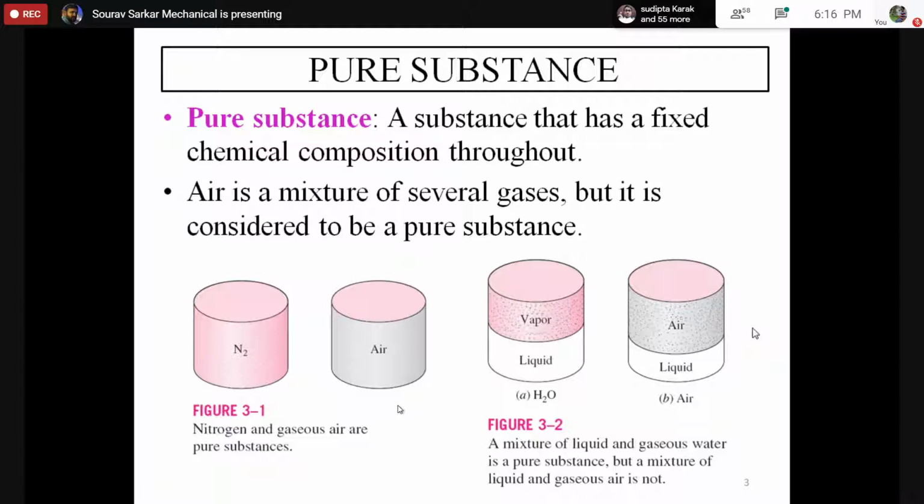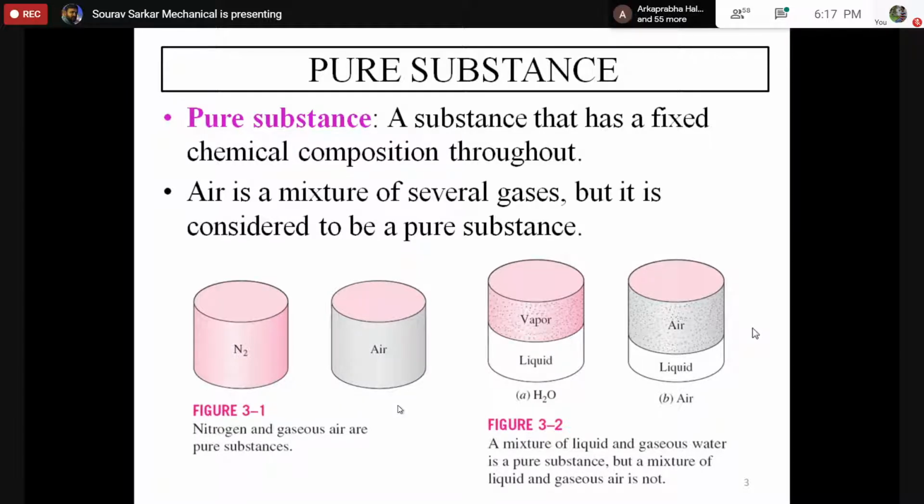Is it okay? So now in that container, some liquid nitrogen is there, some liquid oxygen is there, and the remaining part is filled with the air itself in the gaseous phase. This system is not a pure substance, because if we take a sample from the liquid, in that liquid you have only nitrogen and oxygen.